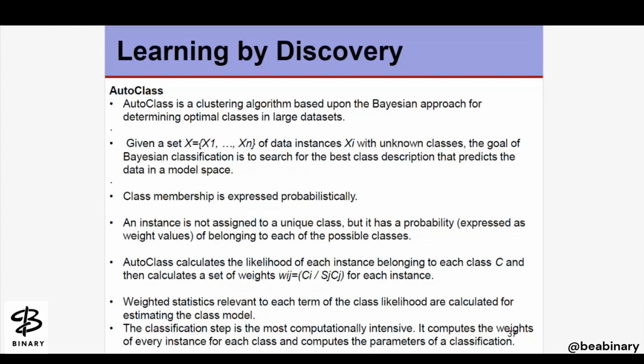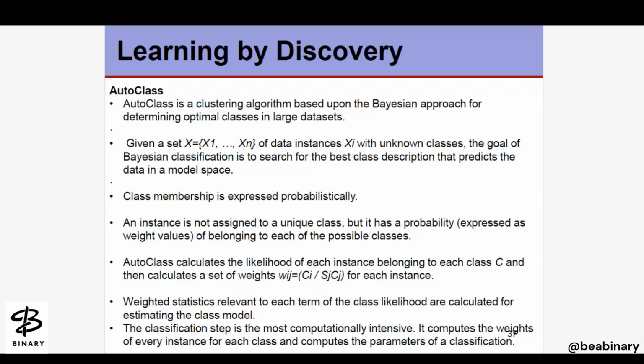So given a set X equal to x1 to xn of data instances xi with an unknown class, the goal of Bayesian classification is to search for the best class description that predicts the data in a model space. The class membership is expressed probabilistically. An instance is not assigned to a unique class, but it has a probability, expressed as a weight value, of belonging to each of the possible classes.